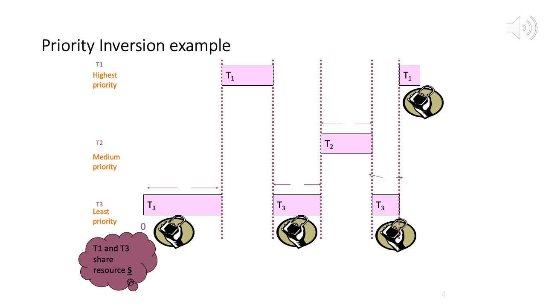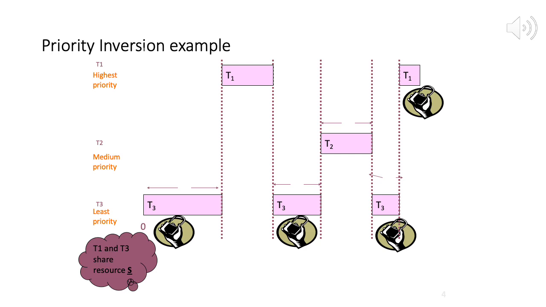Of course, between T1 and T3, T1 has a higher priority, so T3 will be preempted by T1. T1 runs for a while, and then because T1 and T3 share resources, T1 makes a request for resource S, which means it has to acquire a lock. What happens when it tries to acquire the lock? Is the lock available? No, the lock is not available because the lock is with T3. Note that what we are learning here is, once a process or thread acquires a lock, it can be preempted.